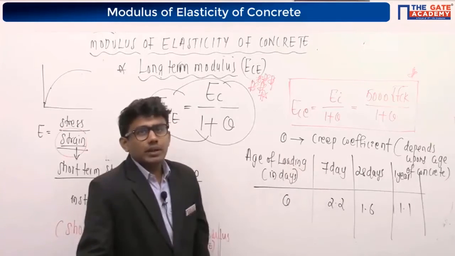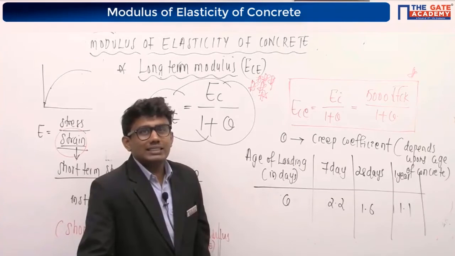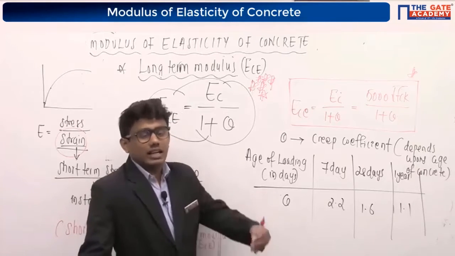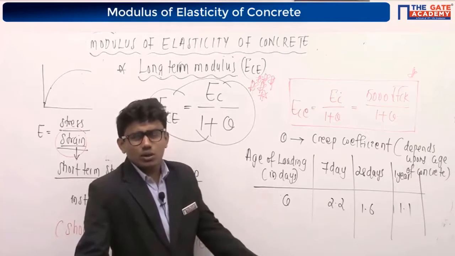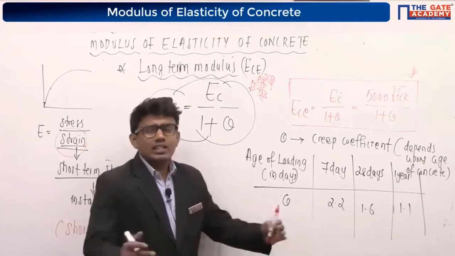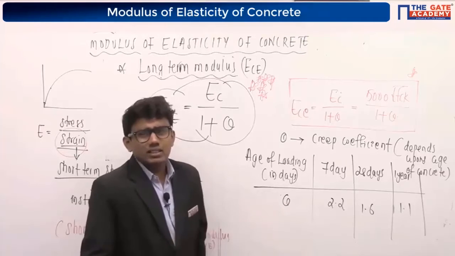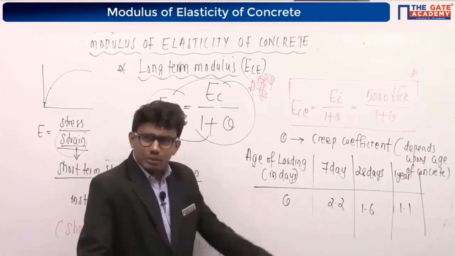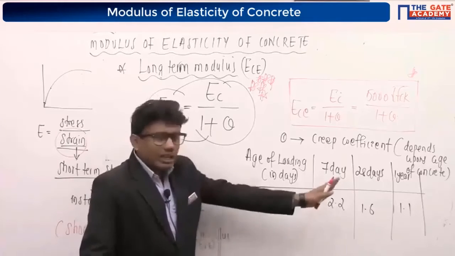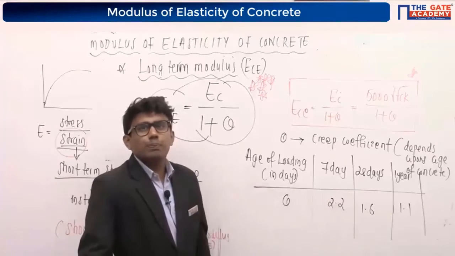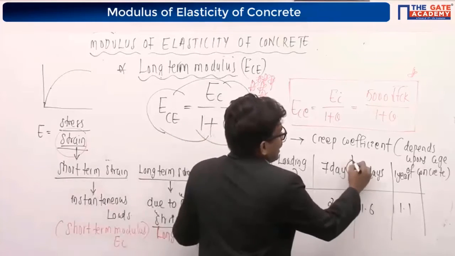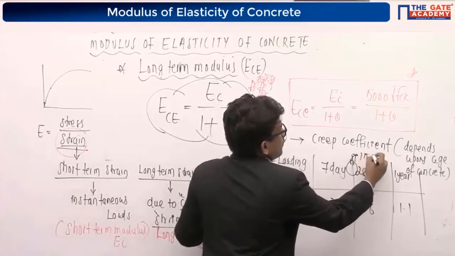Rudraj asks whether it will be useful for less than 7 days and more than 1 year. We can consider that also, but the concrete will not gain that much strength within 7 days. Concrete will attain its strength in 7 days or 28 days. In 1 year, it will attain almost its full strength. So we are not going to consider values before or after that. These things are given in IS 456-2000. Suppose I have to find the creep coefficient value for 15 days.